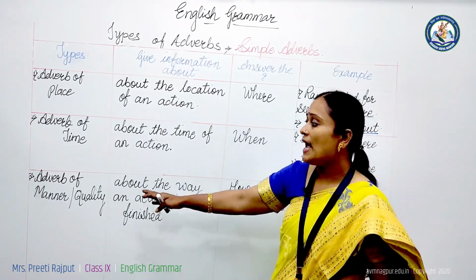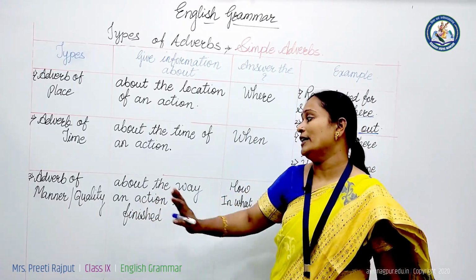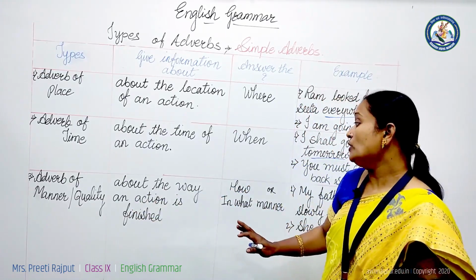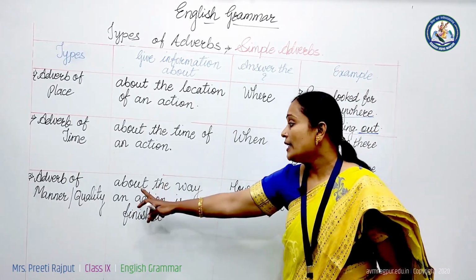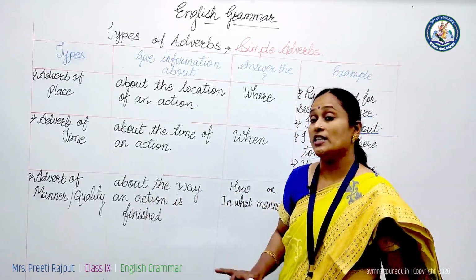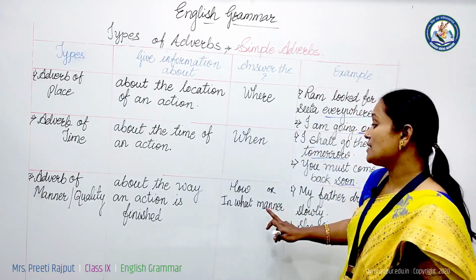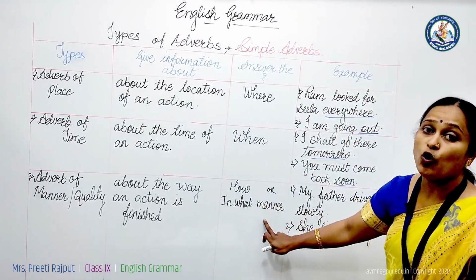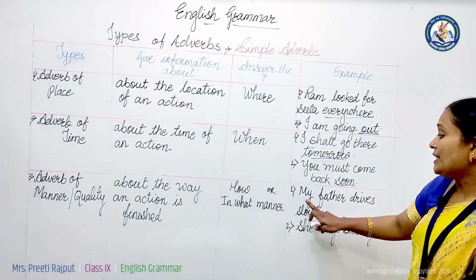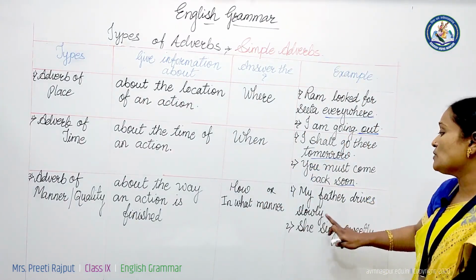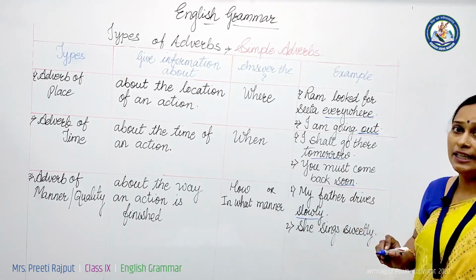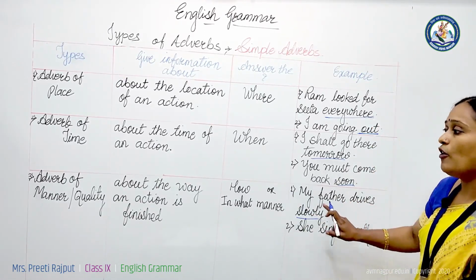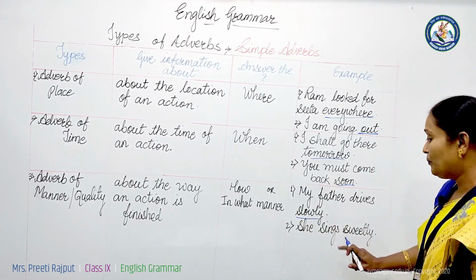Now the next type is adverb of manner or quality. It tells about in what manner an action goes. It tells about the way the action is finished. It answers the question how, in what manner the action goes. For instance, my father drives slowly. How does my father drive? Slowly. Slowly is an adverb of manner or quality.